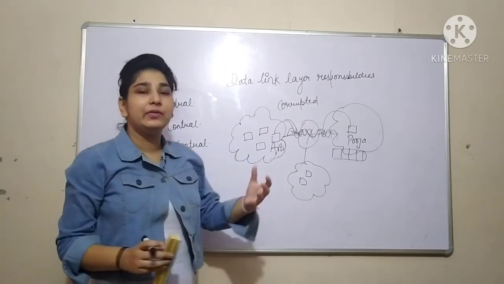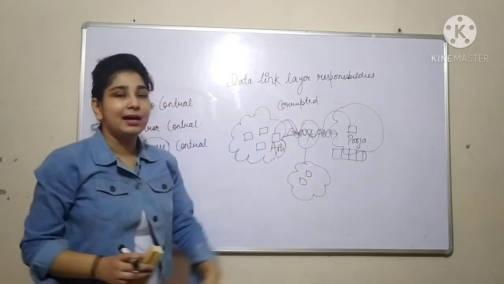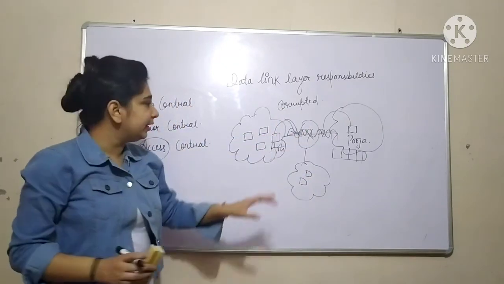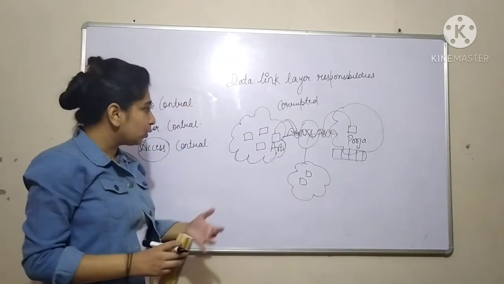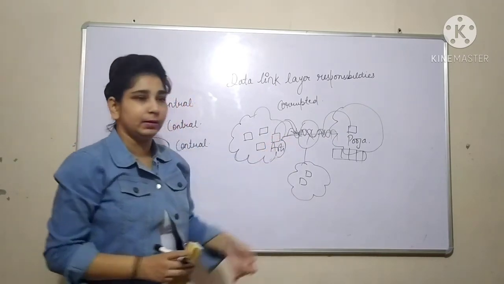You have to resend your messages again and again because they are corrupted. So we need to take care of which device accesses the channel at what time, so that we can reduce the total number of collisions.